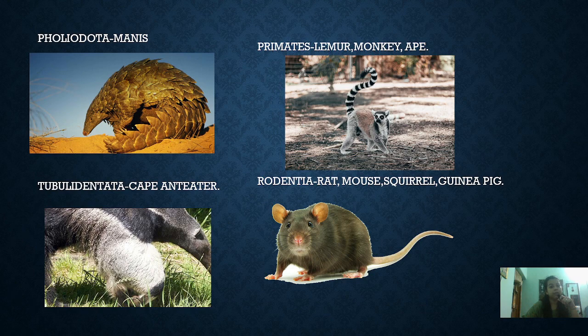And primates include the monkeys and lemurs. They are mainly arboreal mammals, that is, they jump from one tree to another tree. Lemurs, monkeys and apes all belong to the primates category. Rodentia are those that include the rat, mouse, squirrel, and guinea pig. These all belong to the Rodentia family, and that is why they are called rodents.